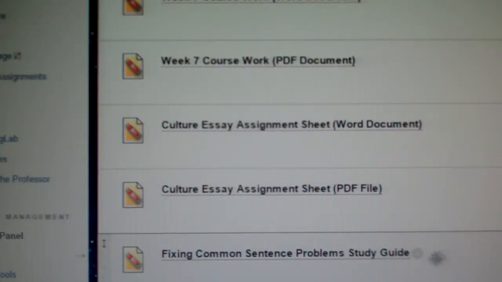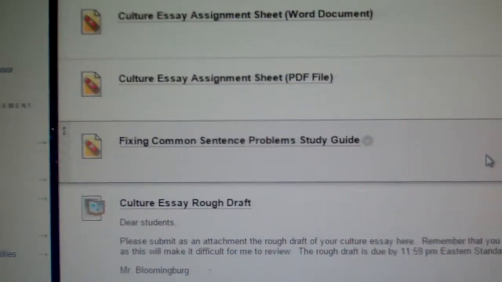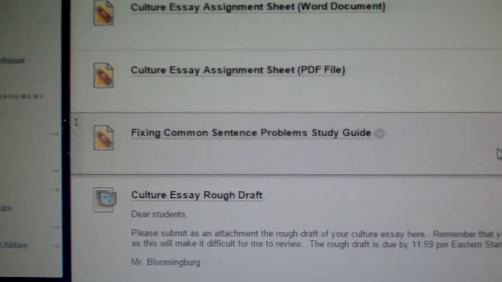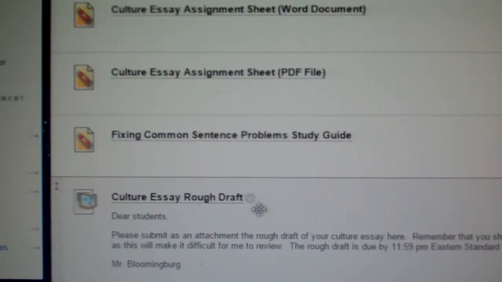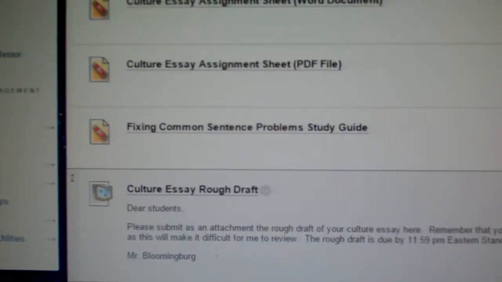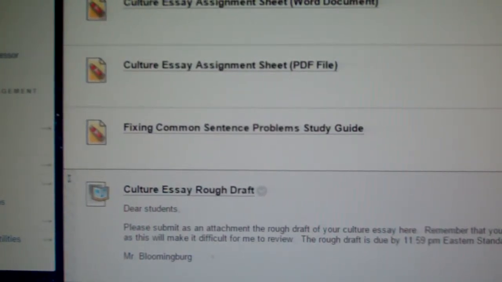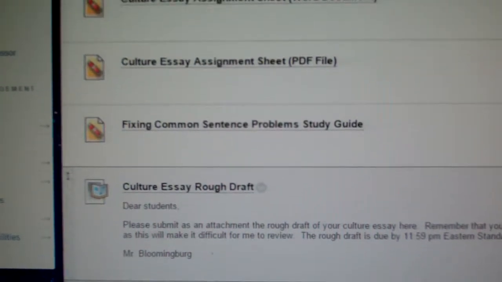And there's the Fixing Common Sentence Problems. I only uploaded that as a PDF file, but if you have any problems accessing it, let me know and I can make some corrections and get that to you. I'm going to just move the camera down one more time so that you see the study guides there. Culture Essay Rough Draft is here, and please note that you're using the Browse My Computer option as always once you have your rough draft typed and saved. And I think we talked about that.